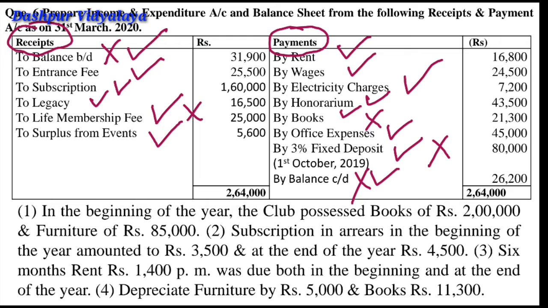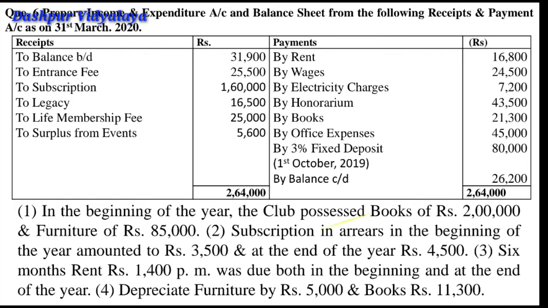Now we are given certain adjustments. The club purchased books worth rupees 2 lakh and furniture worth rupees 85,000 at the beginning of the year. Subscription in arrear at the beginning of the year is rupees 3,500, at the end of the year 4,500. Six months rent is outstanding, 1,400 rupees per month, at the beginning as well as at the end. Now we have to charge depreciation on furniture rupees 5,000 and on books rupees 11,300.